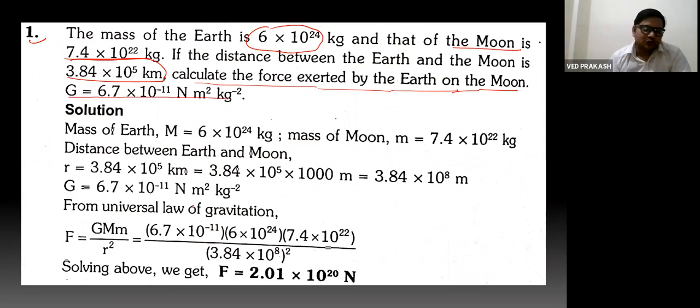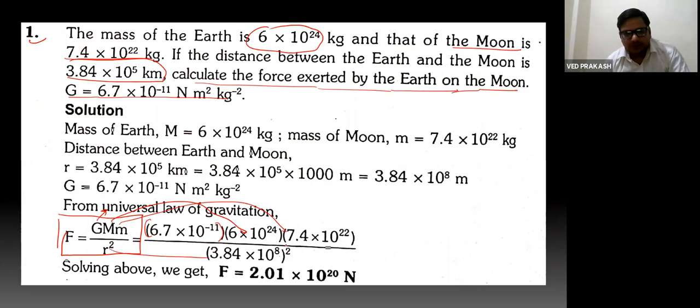You just have to use the formula F equal to G m1 m2 by r square, and everything is given here. G we already know, 6.7 into 10 to the minus 11, and the mass of the Earth, the Moon and the distance between them. By putting these values, you will simply get this result: 2.01 into 10 to the power 20.